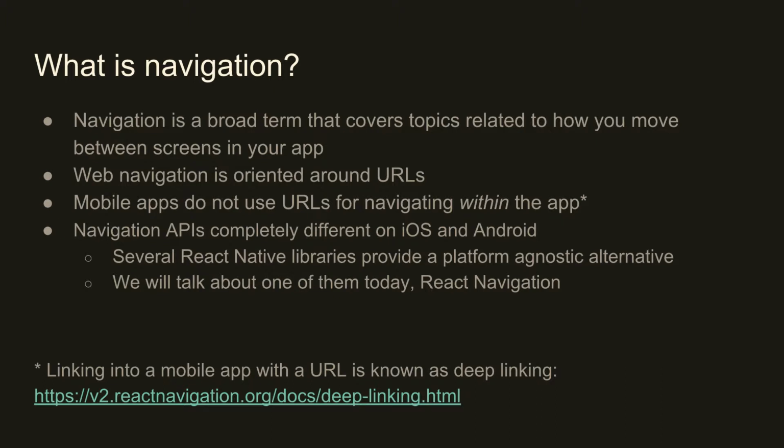Mobile apps don't really use URLs. It's not really a concept that exists for the most part, with the exception of when you're linking into an app from the outside. But in terms of moving around within the app itself, URLs aren't used almost at all, except maybe in some weird cases. Another problem with navigation APIs in React Native is that they are completely different on iOS and Android. Not only are the navigation patterns different, but they could not be more different. Everything about the navigation APIs is completely distinct on iOS and Android.